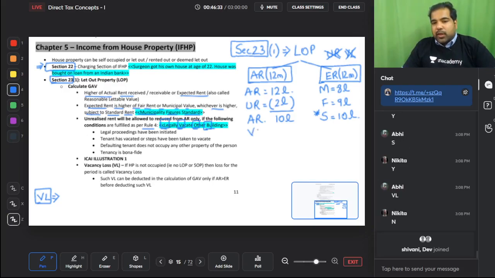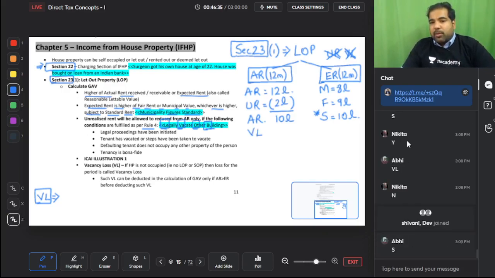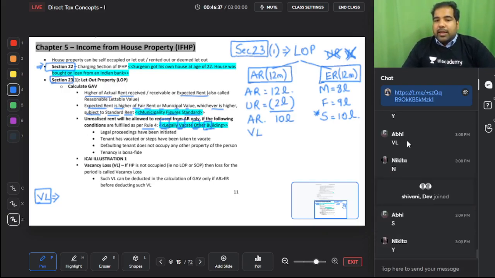Can I minus vacancy loss? You know, guys, vacancy loss cannot be minus from ER. It can only be minus from AR. I am giving you a shortcut, which is a very, very good shortcut. You can minus vacancy loss only and only if your AR is greater than your ER.